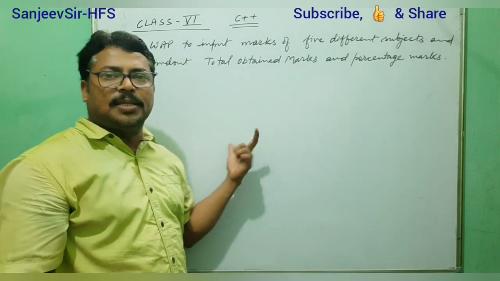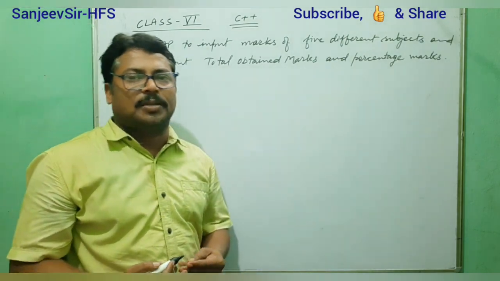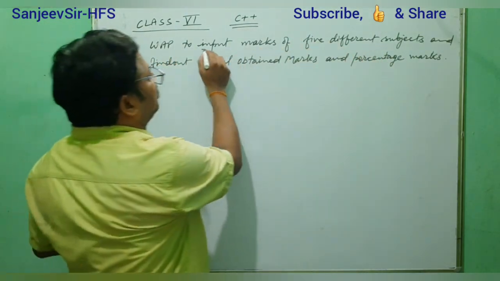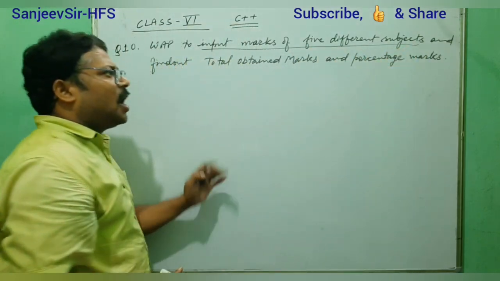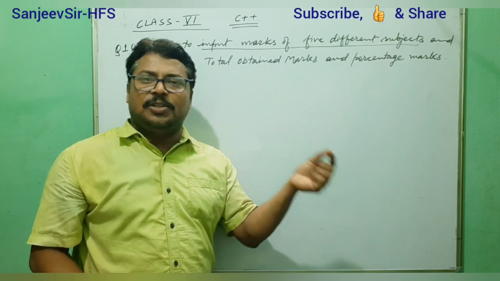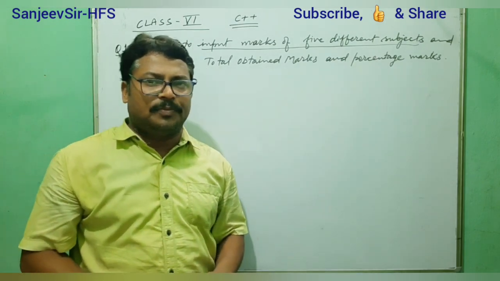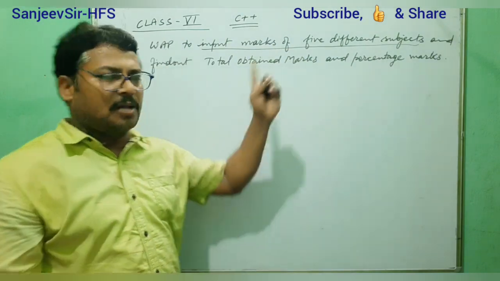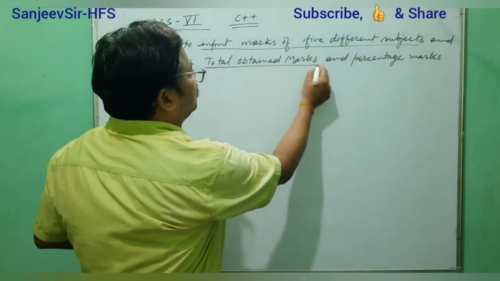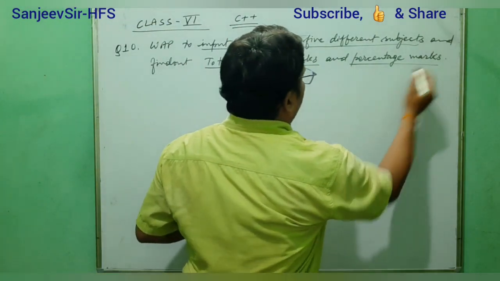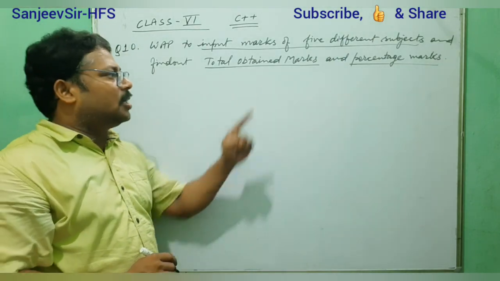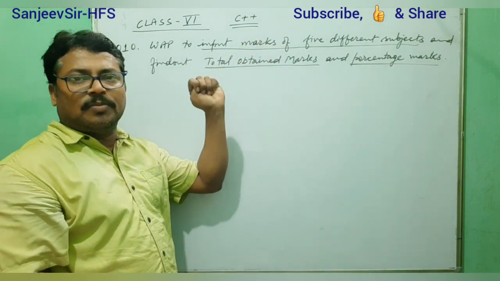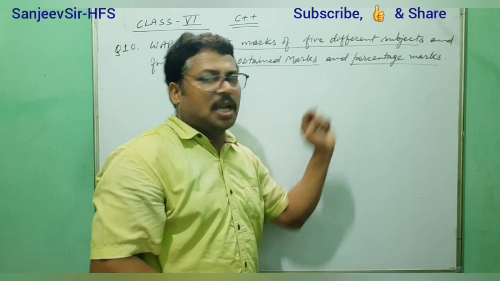After that we will go to the programming section. What is the question? We have to input marks of 5 different subjects. If we need to store 5 different subject marks, that means we need 5 different variables for the marks only. And the total obtained marks and percentage marks also we have to calculate. How many total variables do we need? 5 for subject marks, 1 for obtained marks, and a second for percentage marks.